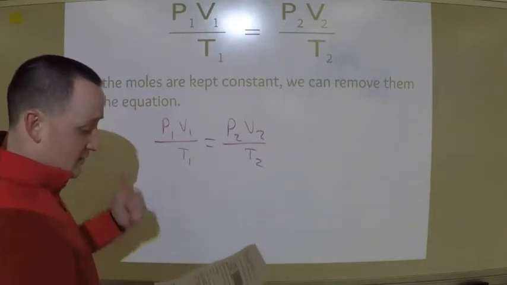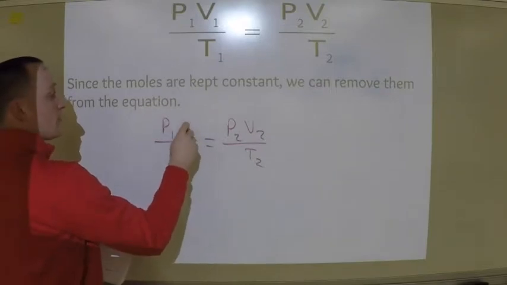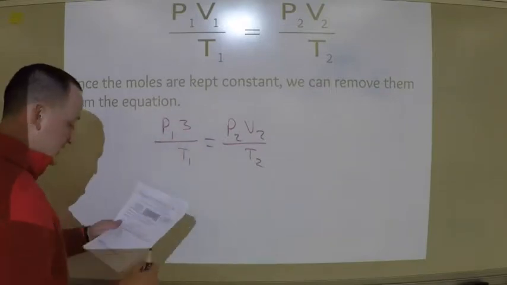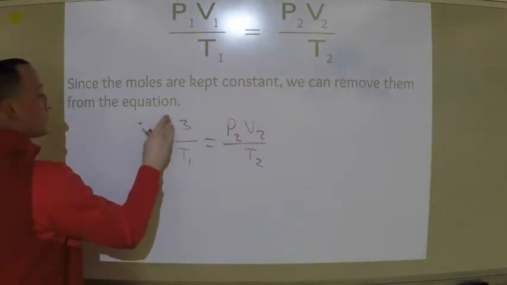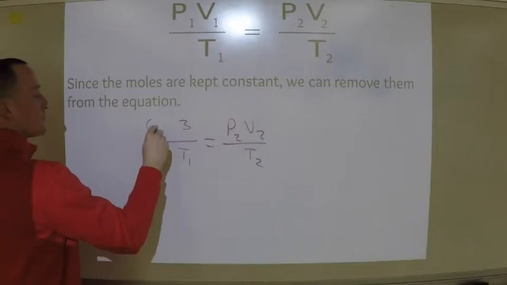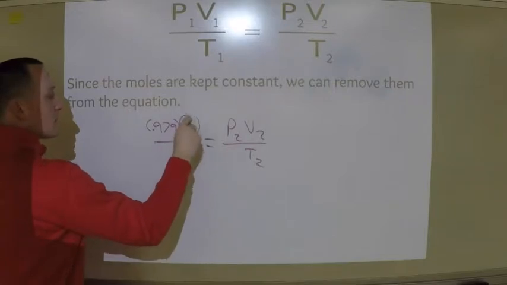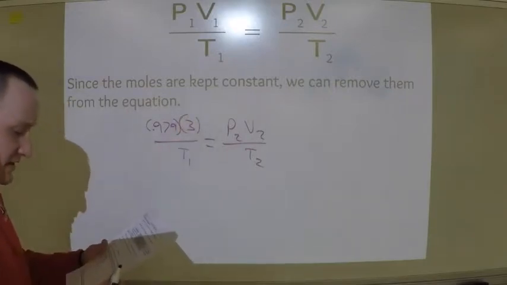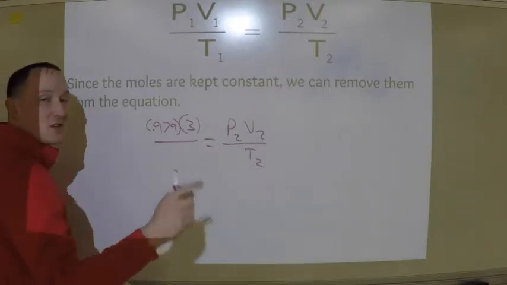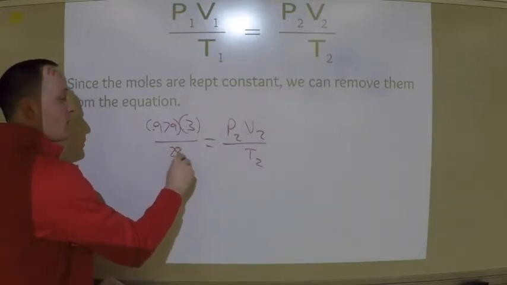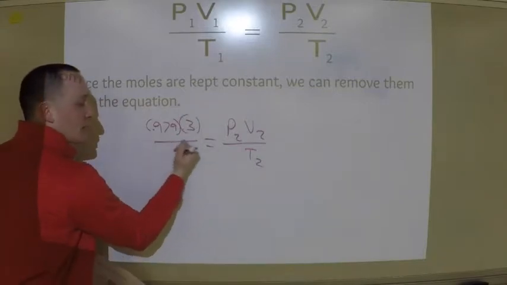So it says I had a 3-liter balloon when I started, so I'm going to plug in 3 here for V1. It says my pressure was 0.979. And it said that my temperature was 28.5 degrees Celsius. Now, you guys are going to want to go, oh, 28.5, right? But remember, my temperature has to be in Kelvin. So I cannot use 28.5.